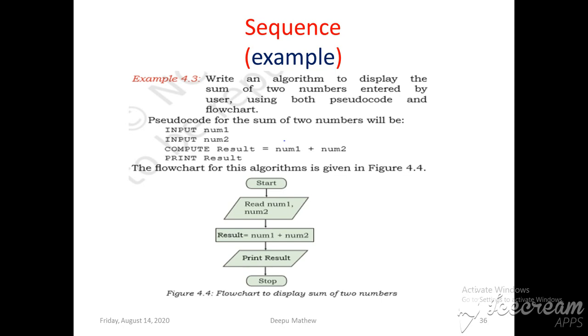One step is executed after another step. After getting the two numbers, only then do we compute the result equal to num1 plus num2. After computing, we print the result. This is called sequence execution, and such programs are called sequence flow of control. This is the pseudocode and the corresponding flowchart of that sequence example.